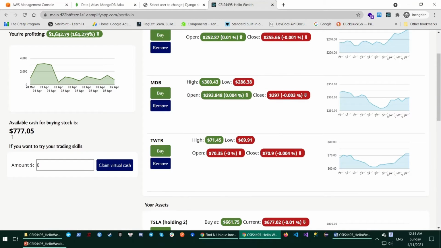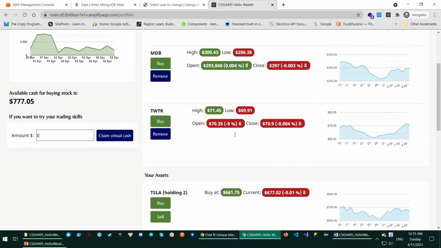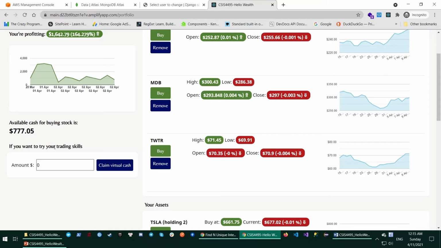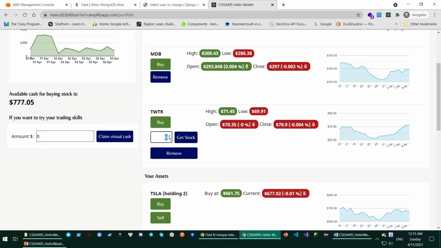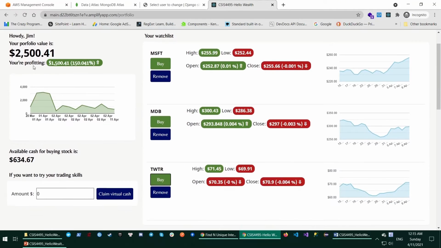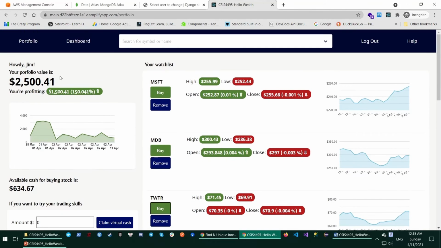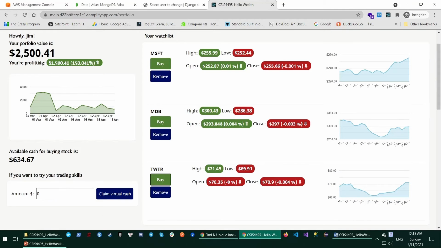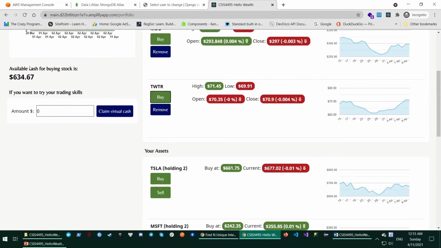Yeah, and you see here is the cash. The cash means the money that I can use to buy the stock. For example, if I would like to buy some Twitter, the money has to be enough to buy. I will try to buy 2 stocks from Twitter here, and see the profit is about to be down because the money is already paid for some stock.